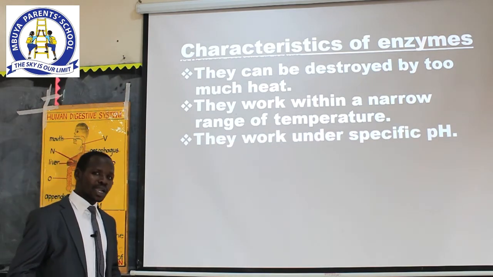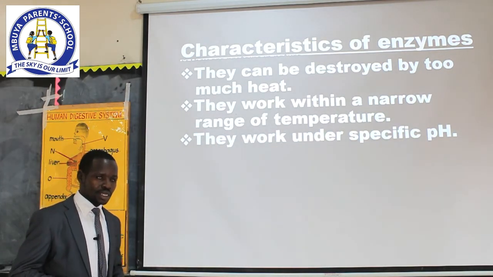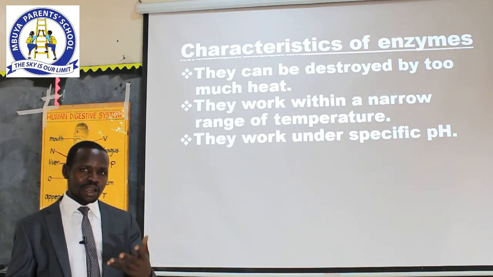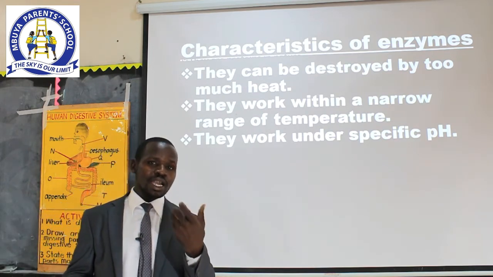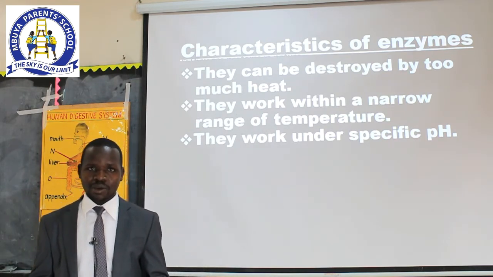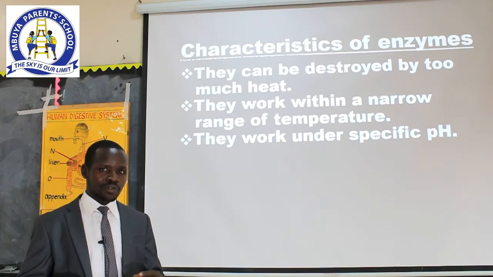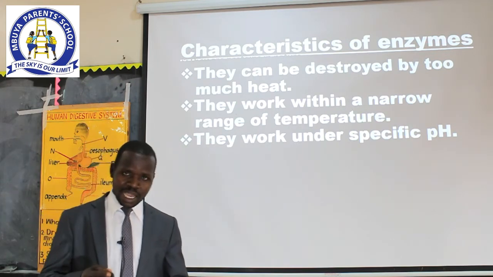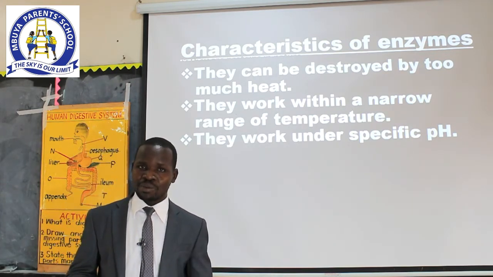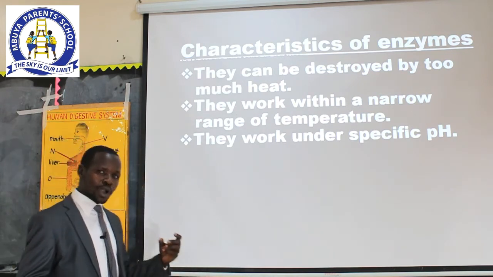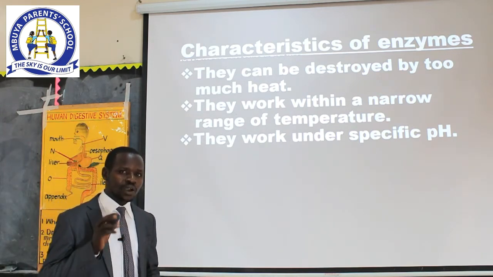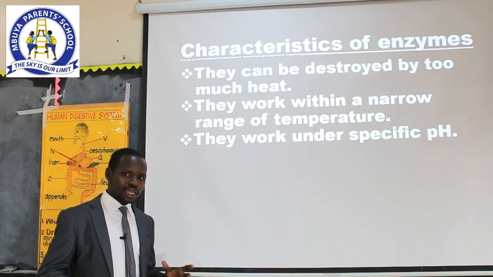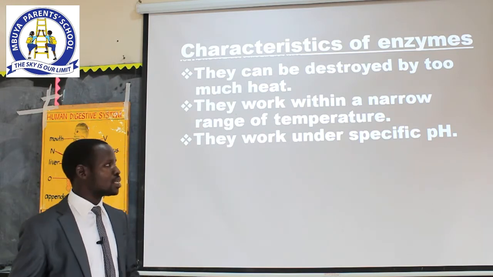The enzymes also work under specific pH. In science, we have what we call pH. In simple terms, we have two kinds of pH. It can be alkaline or acidic. Where there is presence of acid, we refer to that as an acidic condition. And then the opposite is alkaline. We shall get to know more about that. So some enzymes work under acidic conditions, and those are only found in the stomach. Have you noted that? All right. While the rest work under what we call alkaline condition.